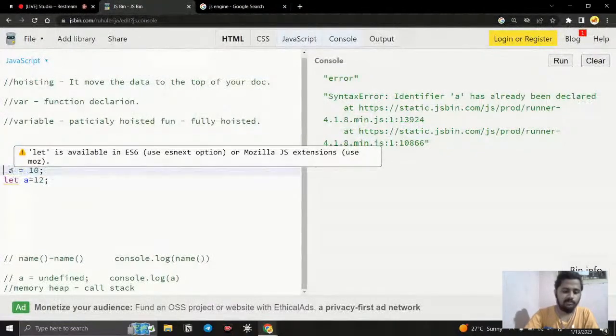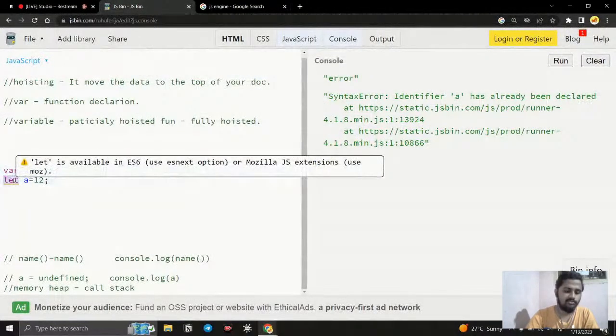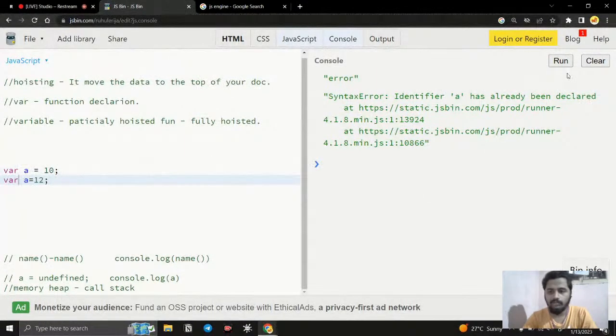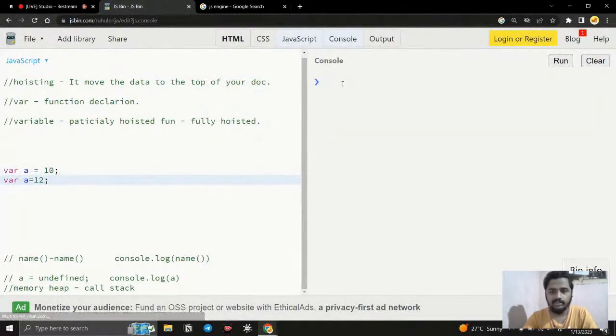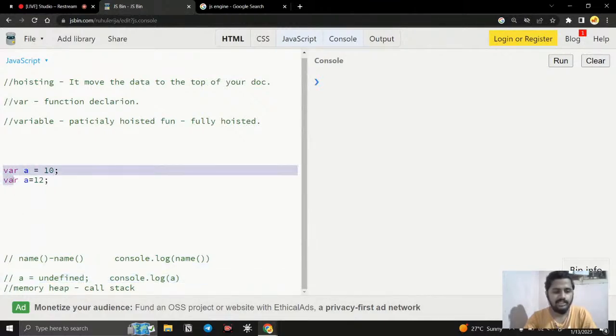But the same thing is possible with var. When I declare it with var, it will run without throwing any error. I run it, and there is no error. Why? Because of this hoisting. Because when the hoisting takes place, here is what happens with the var keyword. First, it reads var a is equal to 10. Hoisting takes place, so var a is undefined.